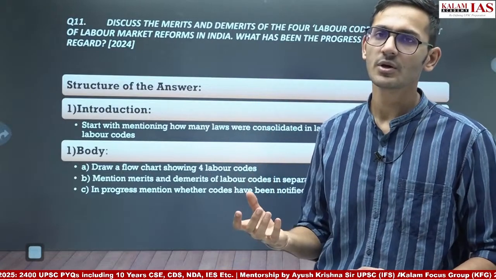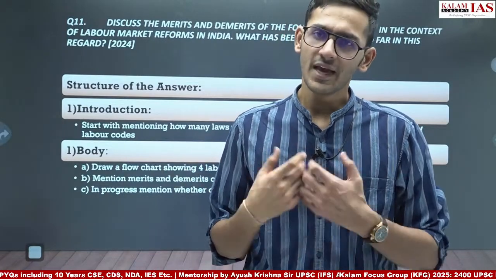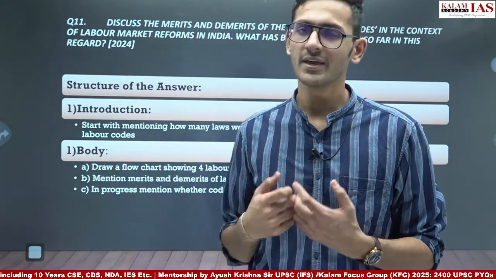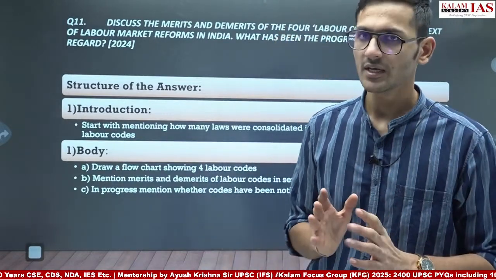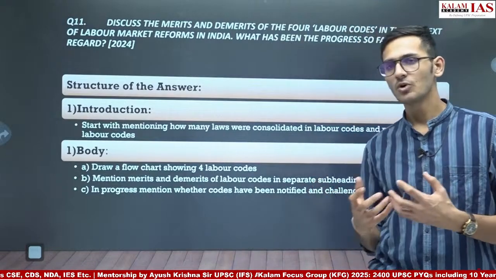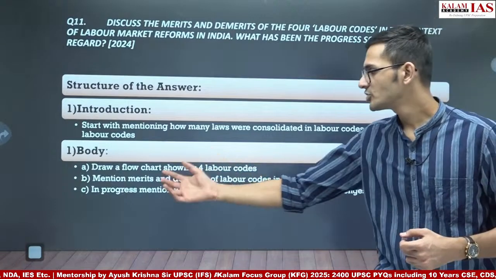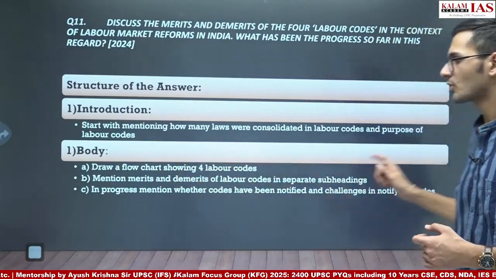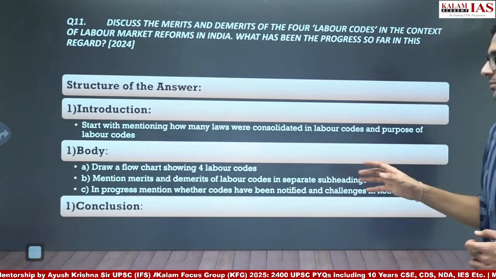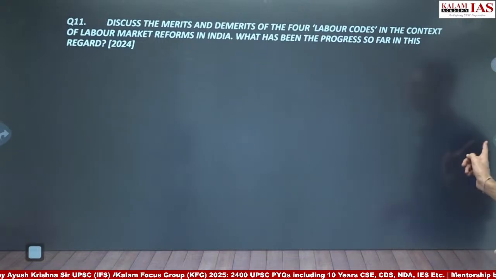If there is a question on labor codes, the question is not asking the names of the 4 labor codes. The question is asking merits and demerits of the labor codes. But we have the scope. It is a 15-marker question, and we have scope to write at least the names of the 4 labor codes, to give more weightage to our answer. And then we will mention the merits of the 4 labor codes, then demerits of the 4 labor codes, and then progress made in the labor codes. And finally, we will conclude with a futuristic conclusion.